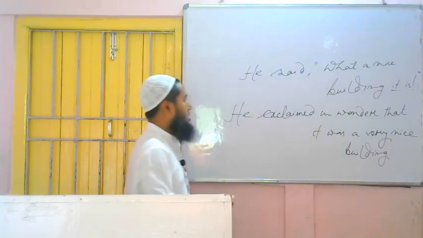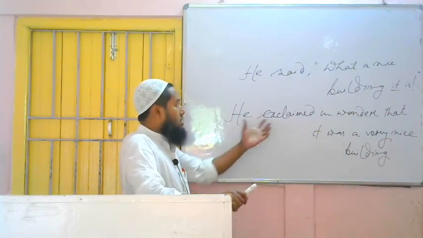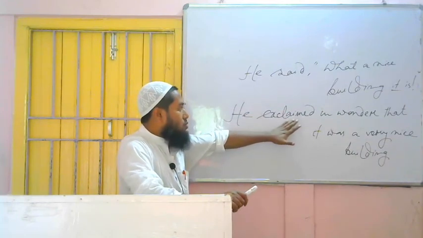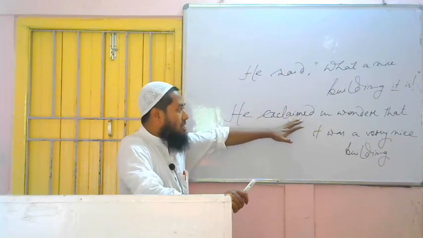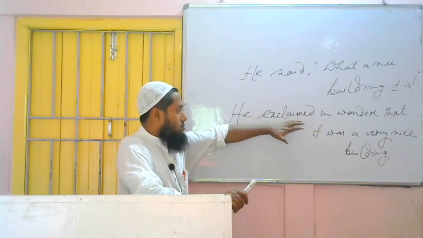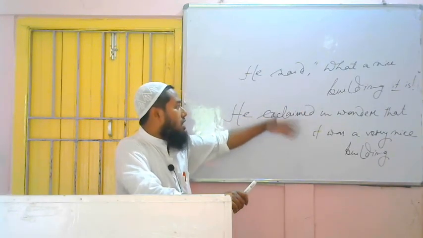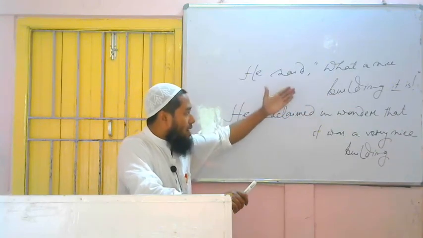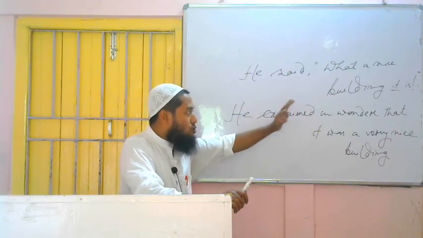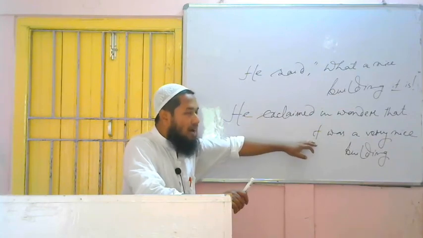Listen to me, what I said. In case of makeshift exclamatory, what do we have to write? Exclaim in wonder, exclaim in surprise, cried out in surprise, cried out in joy. Sometimes in surprise people become happy, that's why cried out in joy also we can write. In place of the comma and quotation, what do we have to use? That. After using that we have to find out the subject, and then we have to write the subject.